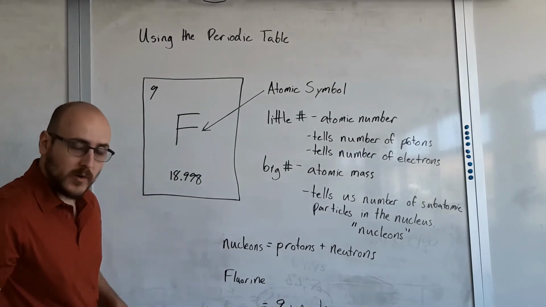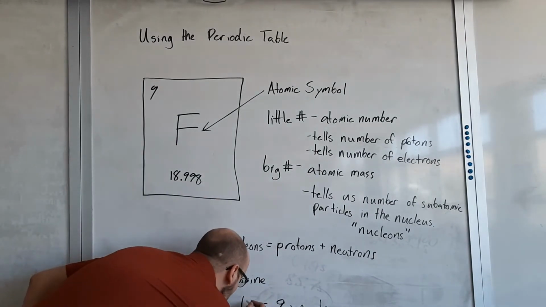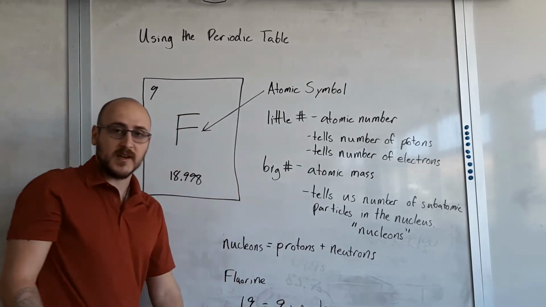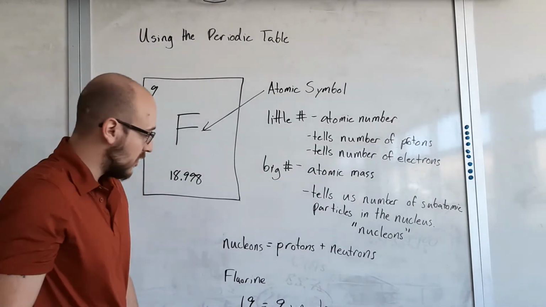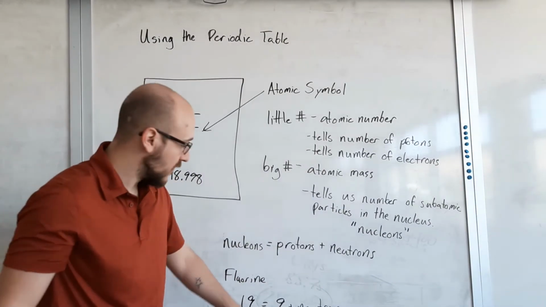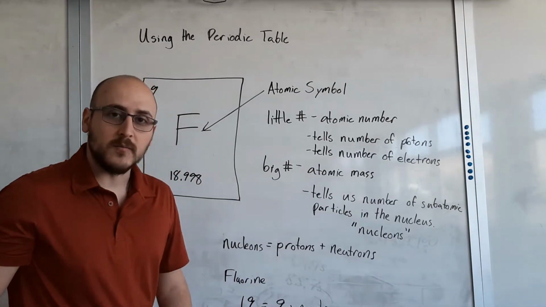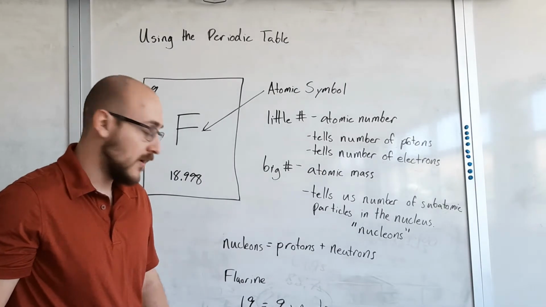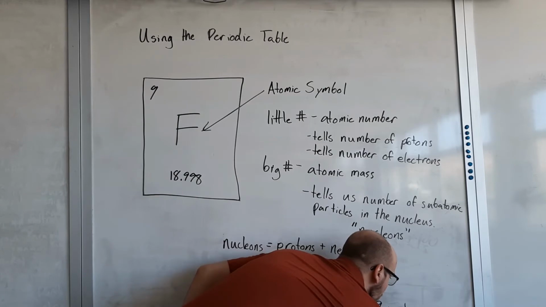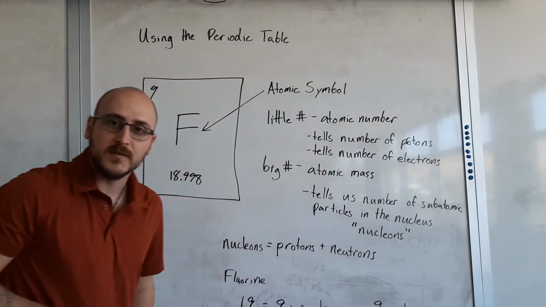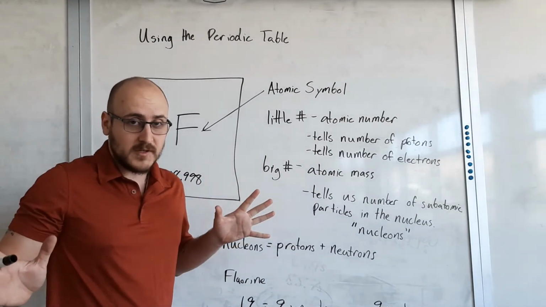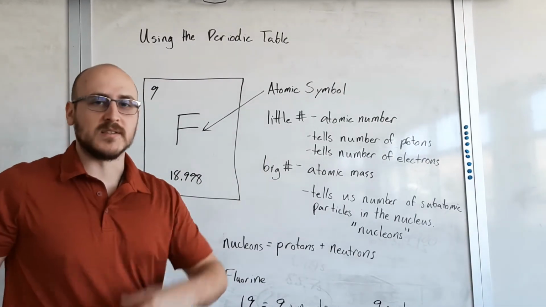I'm going to put that where nucleons are in the formula. So 19, right there. If I wanted to figure out how many neutrons I have, it's basic algebra, right? If I've got 19 equals 9 plus the number of neutrons, I would just subtract 9 from both sides of that formula. And I would end up getting 9 neutrons. Now, it's obviously not always going to be 9 for each element. This is specifically for fluorine. Let's look at a couple more examples.